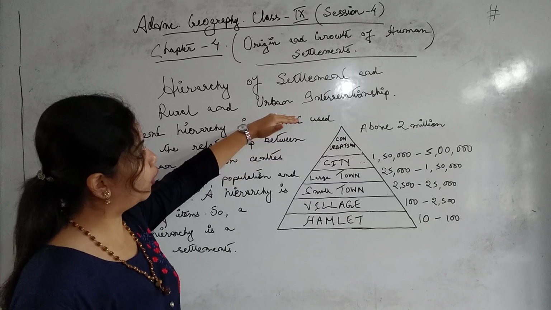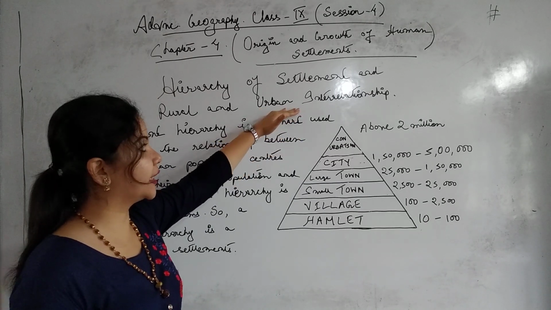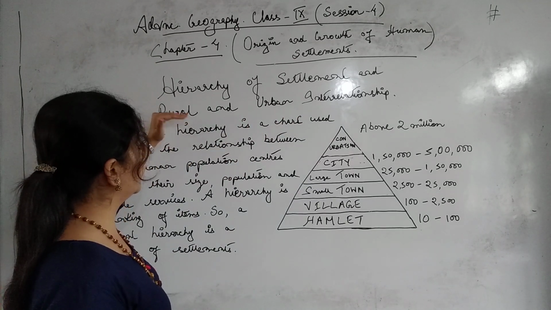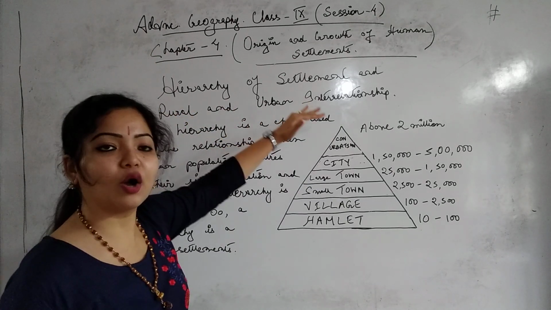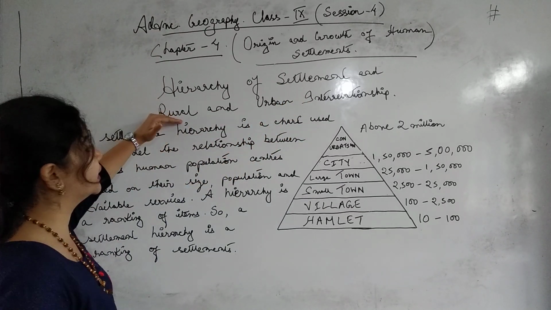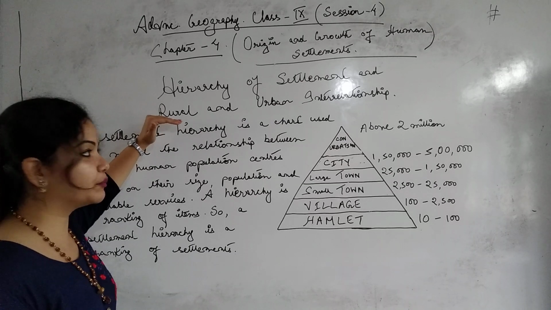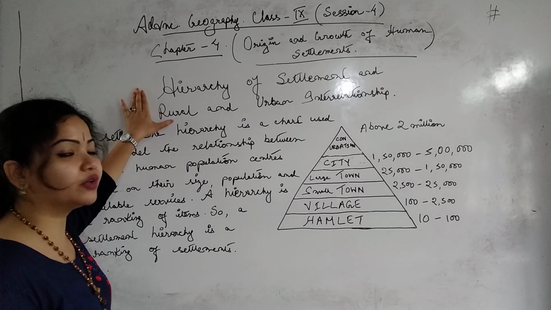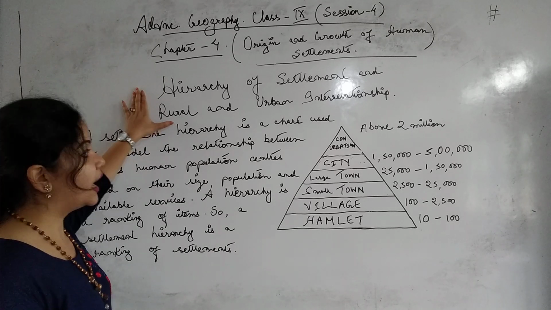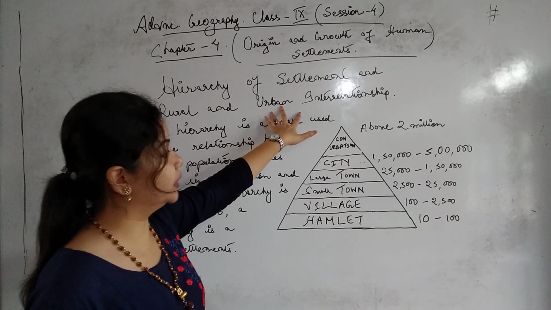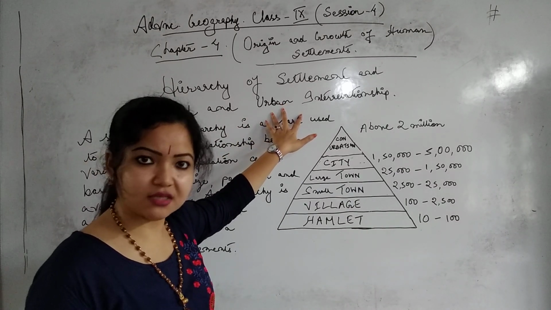Now don't get confused about the rural and the urban interrelationship. That means all the urban people and all the urban activities have to depend on the rural areas. Why? Because all the raw products and raw materials we can collect only from the rural areas. Until and unless the people do the cultivation, we don't get the raw materials, and if we don't get the raw materials, we can't develop an urban area. Is it clear now?